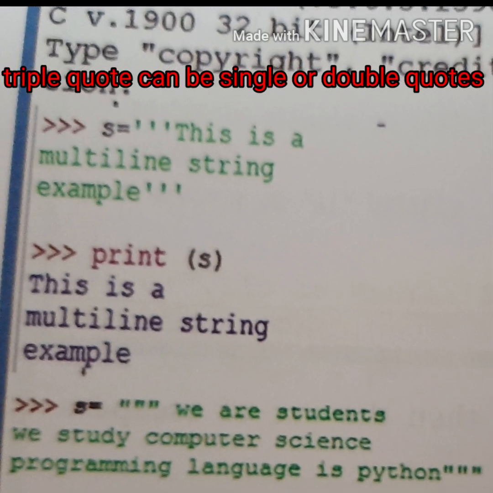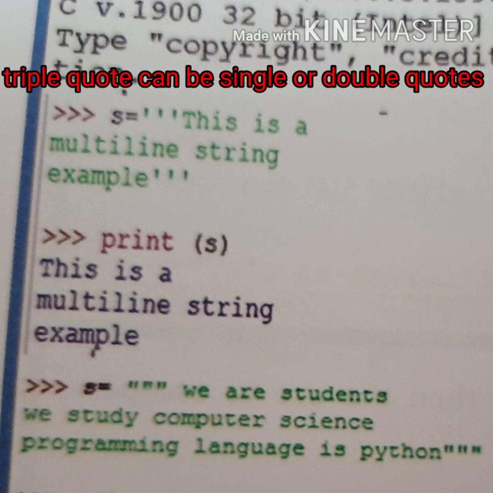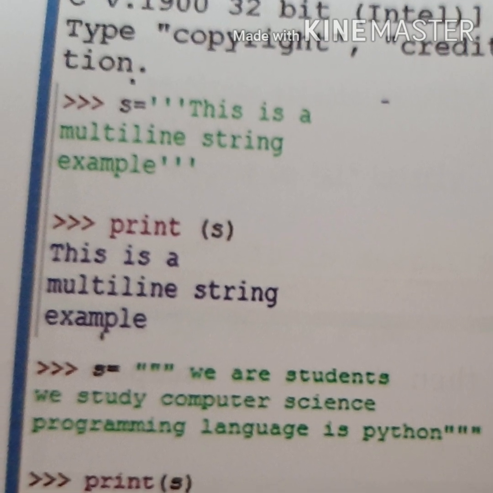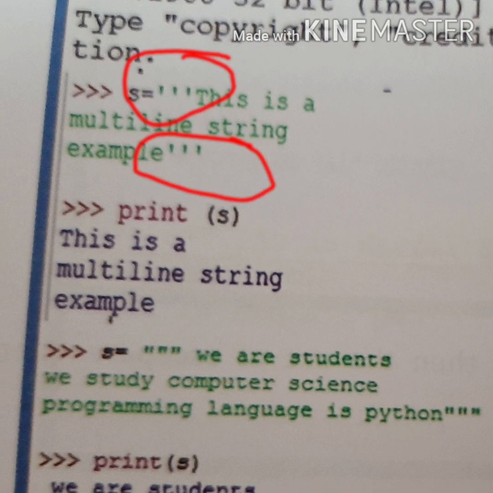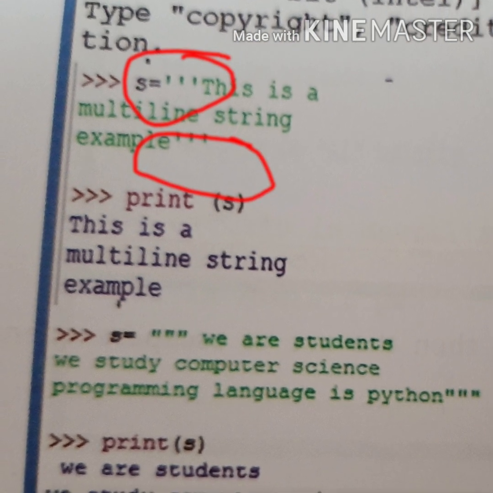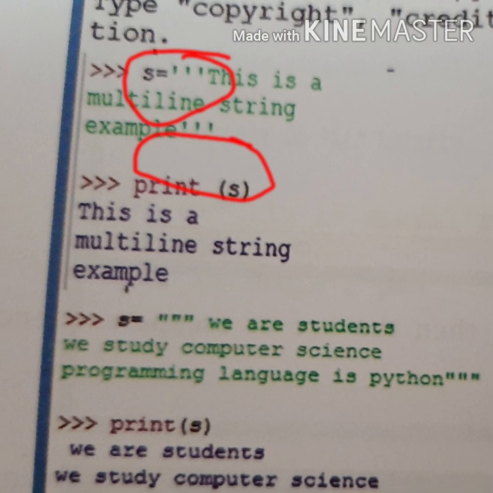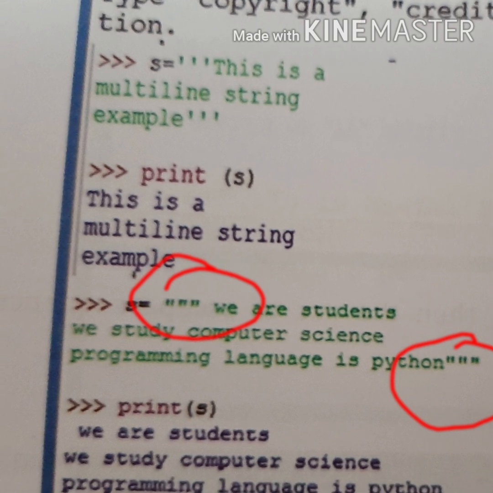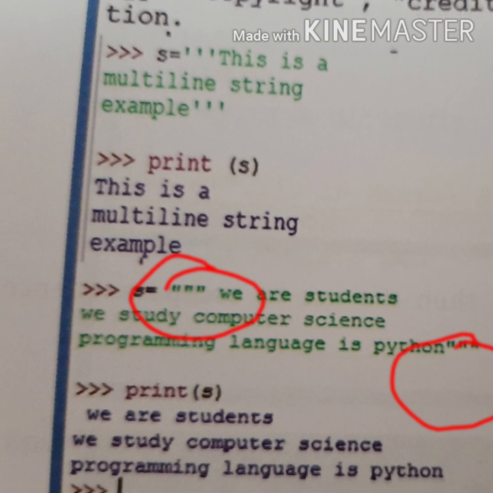If you want to print the output as it is written in a number of lines, then you must use triple inverted commas. In this example, 3 lines are used to write the coding, and in the output also 3 lines are displayed because we have used the triple inverted commas in both the examples.